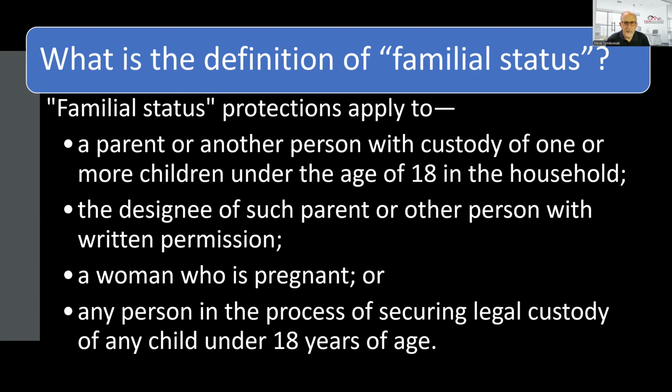Familial status protections cover the following. 1, every family that has one or more children under 18 years of age. 2, someone who has one or more children under age 18 with the written permission of a parent or other person with custody of the child or children. 3, a woman who is pregnant. 4, anyone securing legal custody of a child under 18.